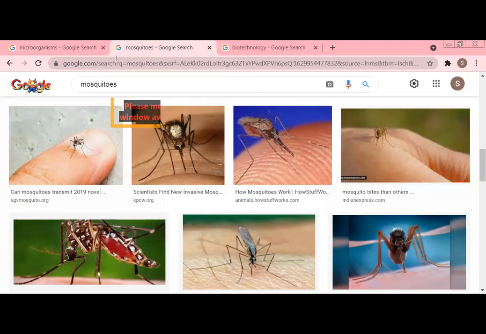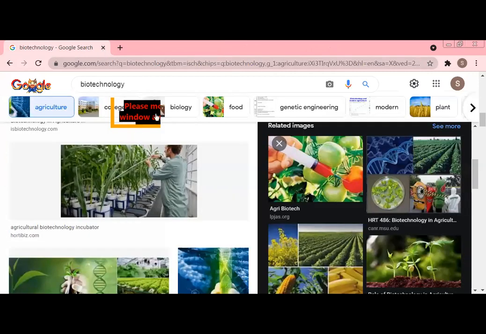Yes, right, parasitology. By seeing only the picture, you have to immediately answer that we are talking about the mosquito bite and mosquito is a parasite. So we are studying parasitology.